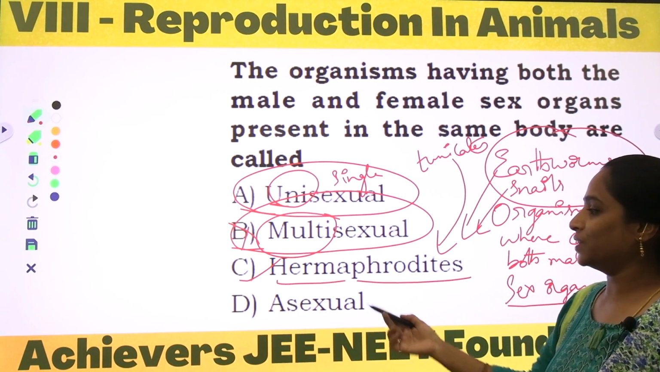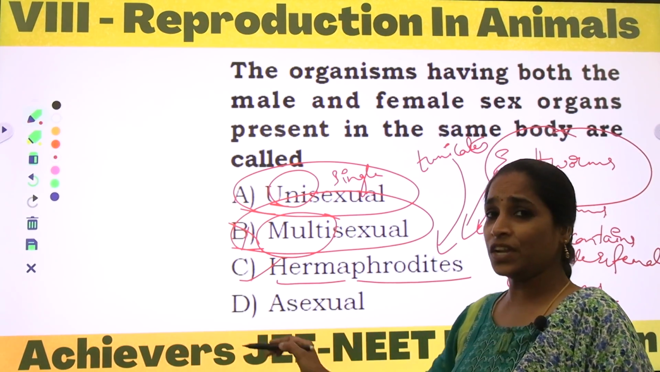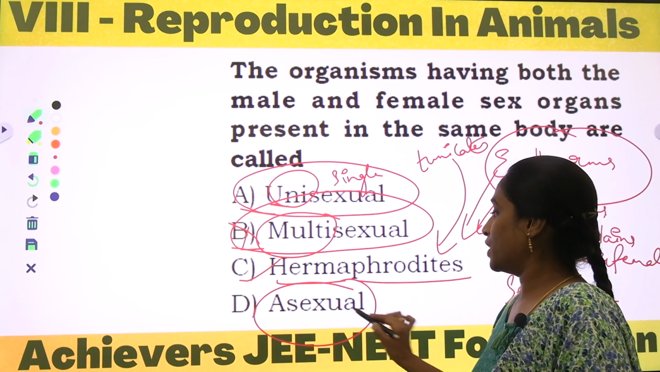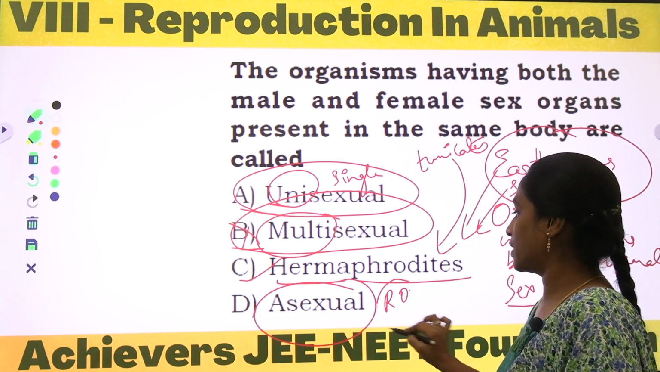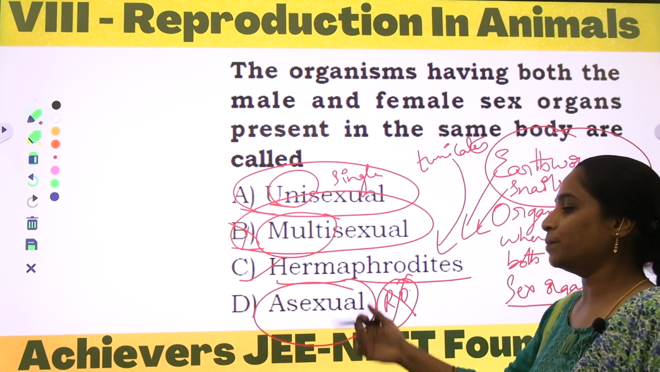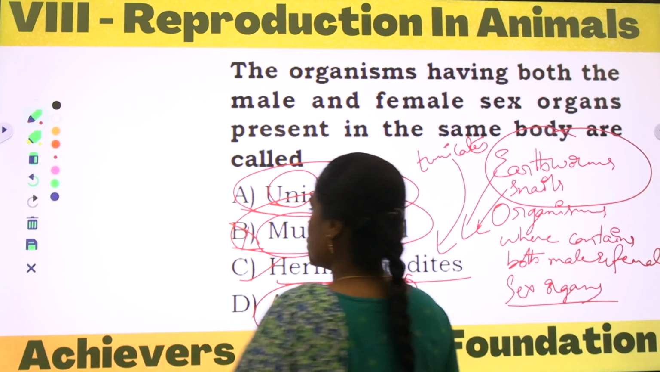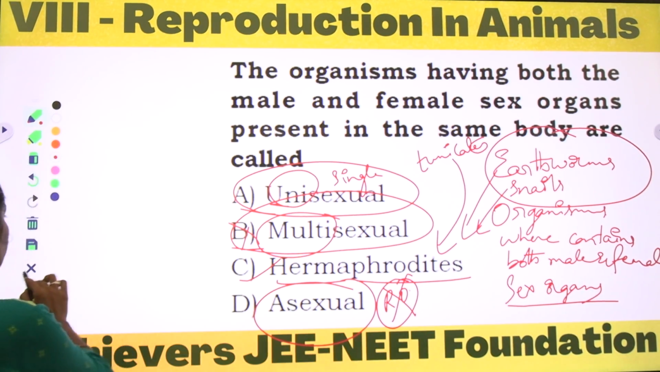Okay, and asexual, the word indicates only a single parent will be involved. The reproductive organs are completely absent in asexual reproduction. Only a single parent is involved. By its own body they give the next generation. Okay, next.